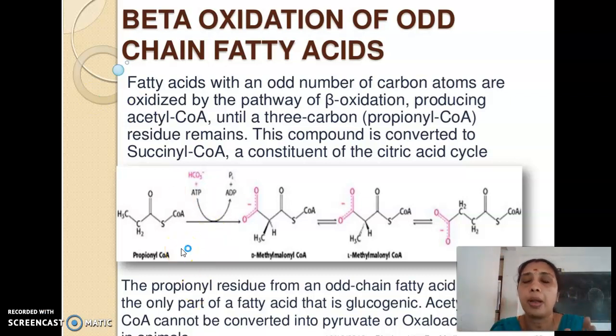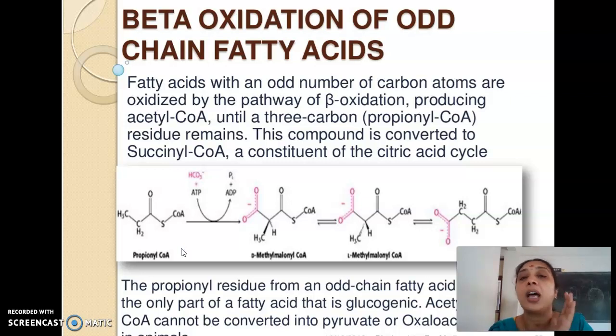Because it is a 17 carbon fatty acid. But as usual, just as the 16 carbon palmitic acid is oxidized, a 17 carbon fatty acid will also be oxidized the same way. So it will be having 7 rounds of beta oxidation with the liberation of 7 molecules of acetyl-CoA and 1 molecule of propionyl-CoA. So is that correct? 7 2s are 14, 14 plus 3, 17. Okay. So that is how the oxidation of an odd chain fatty acid will be taking place.